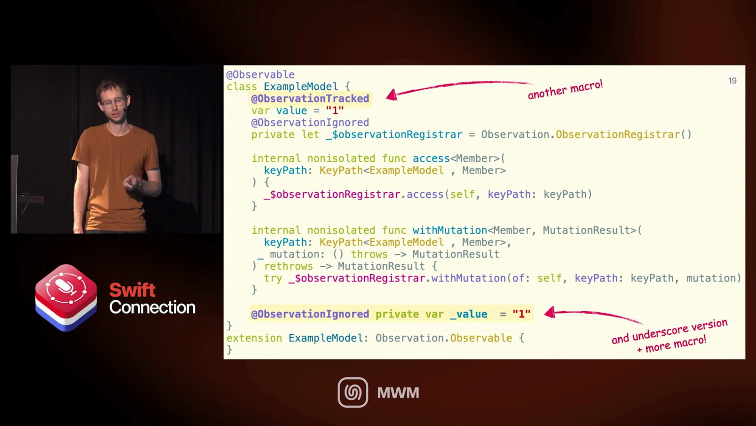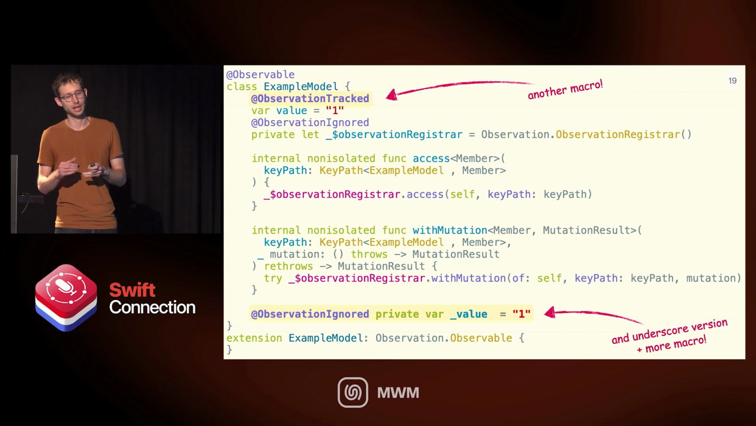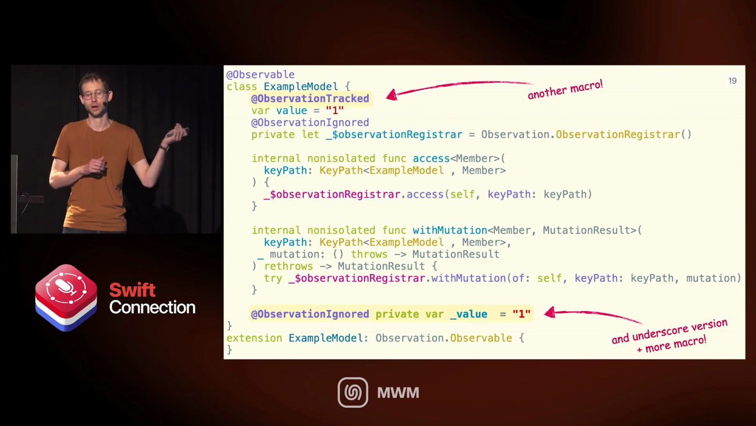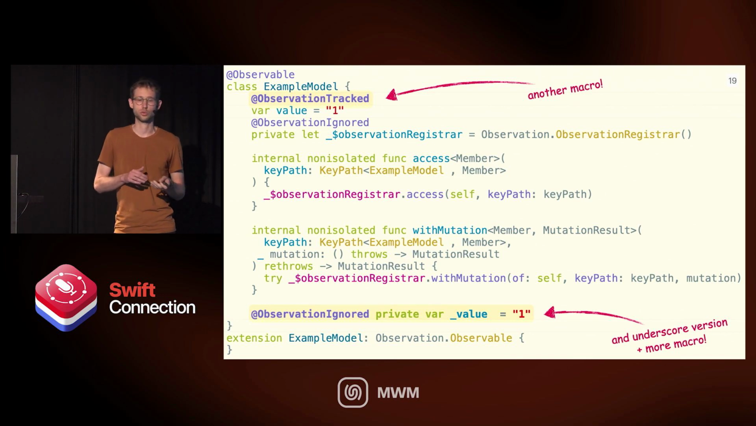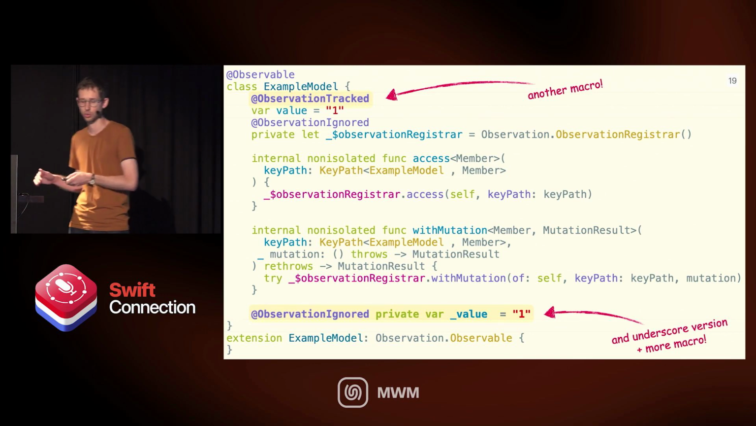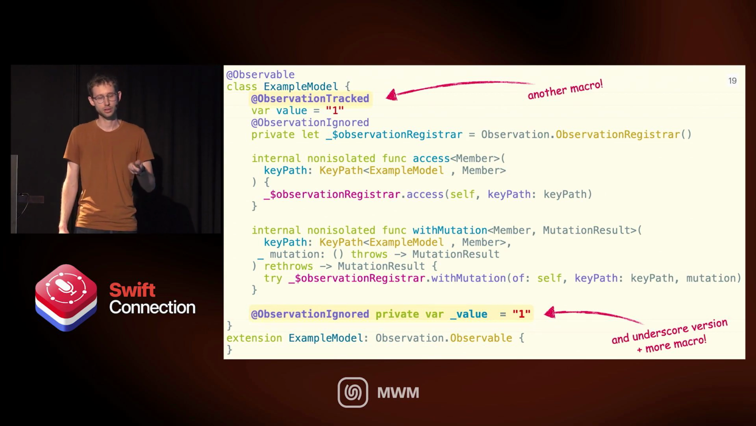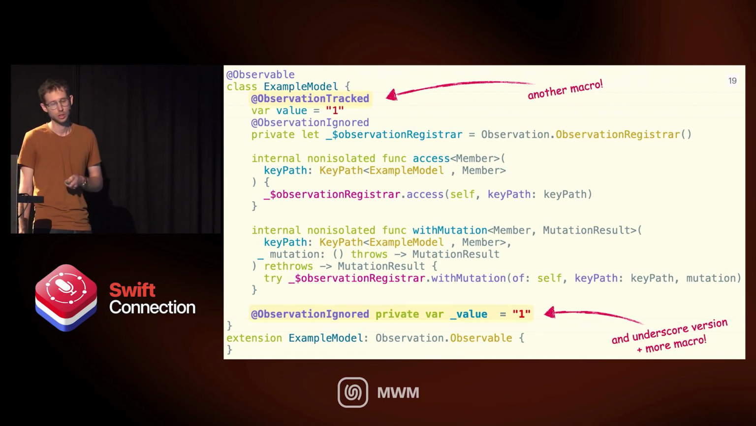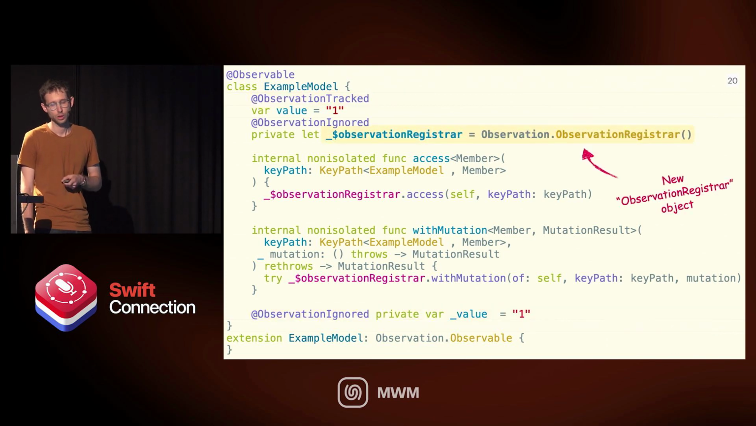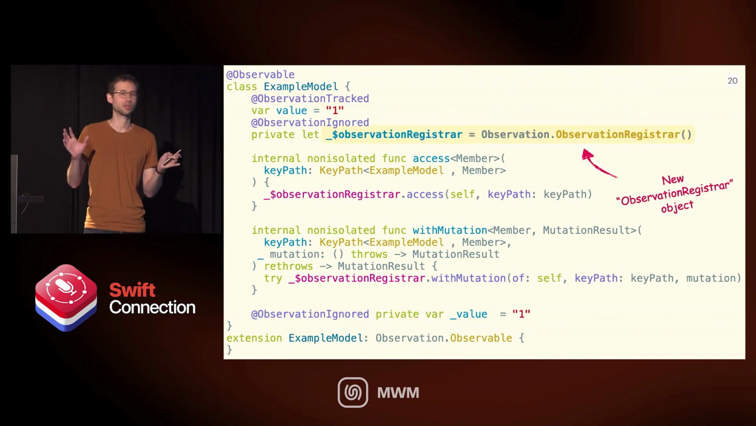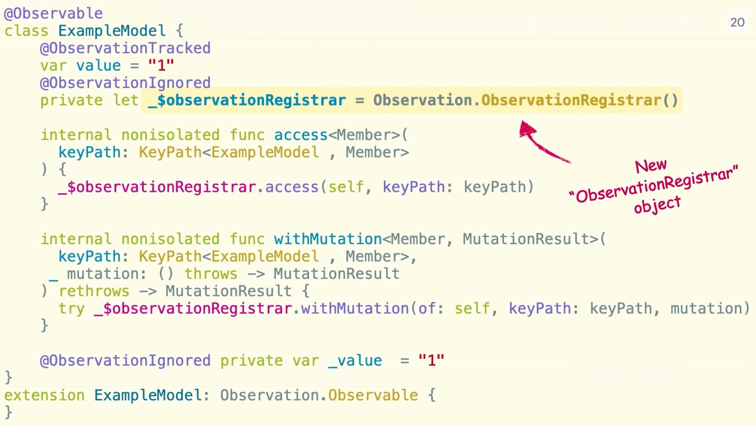And then we have this underscore version of the value. So all we did is we said we have this var value that is some string. Suddenly we have underscore value that was created for us that is also initialized to the same value, to a string of 1, and it's observation ignored, which is another macro. And then we have this new observation registrar, whatever that means, we're going to see in a second.